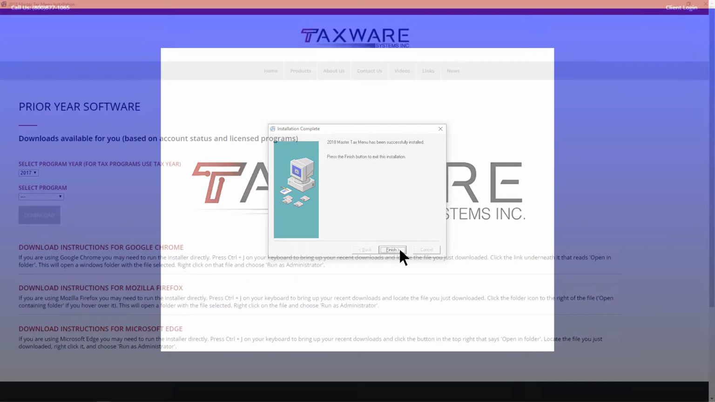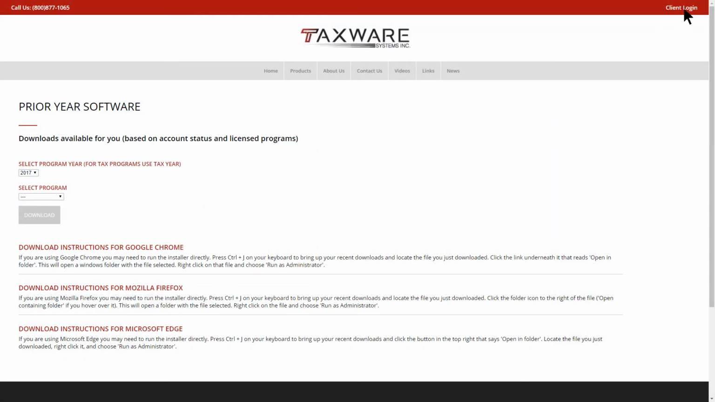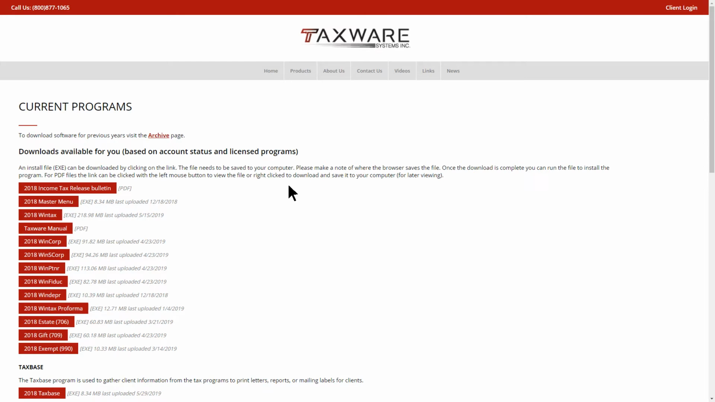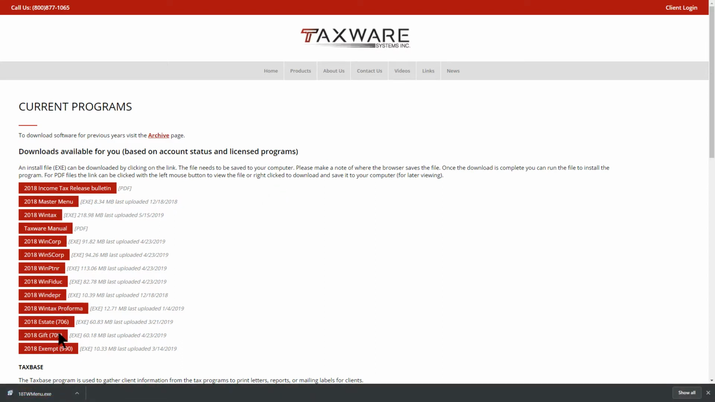Going back to the website, we're going to click on Client Login on the top right, and then click Current Programs to take a look at the current programs. This page will list all of the programs available to your account. Simply click on the red button that indicates the program you would like to download, in this case the 2018 Master Tax menu, and the download should begin.